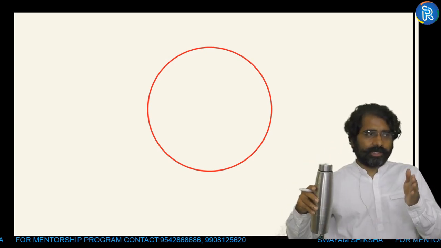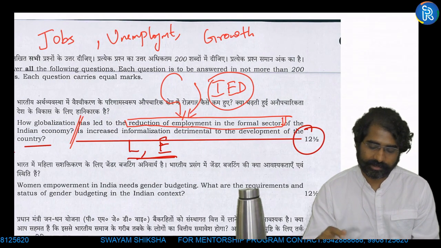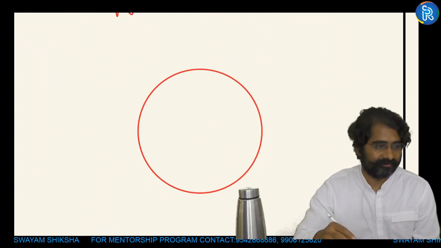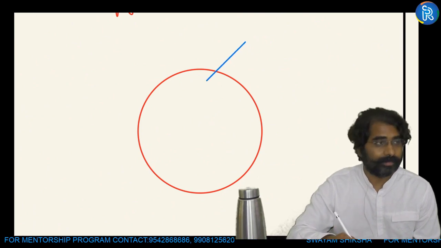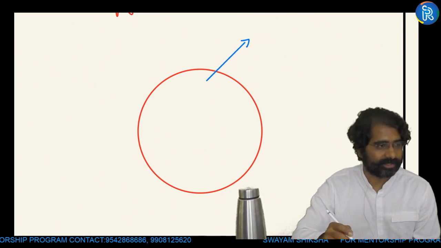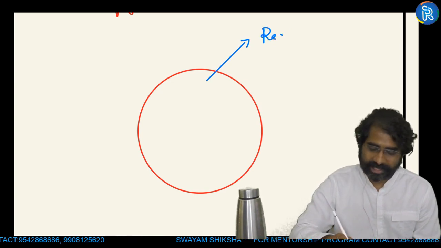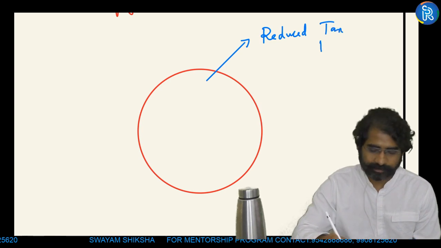Second part of the question, how increased informalization is detrimental to the development of the country. What that means indirectly is asking the problems of informalization on the Indian economy or the country as such. So one of the main problems of informalization, okay, it reduces the tax base, very good, somebody has written, very good point, reduced tax base of the country.